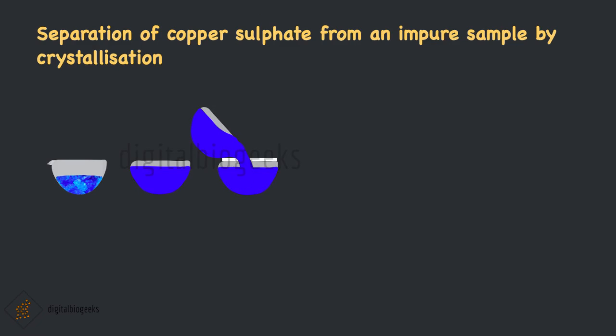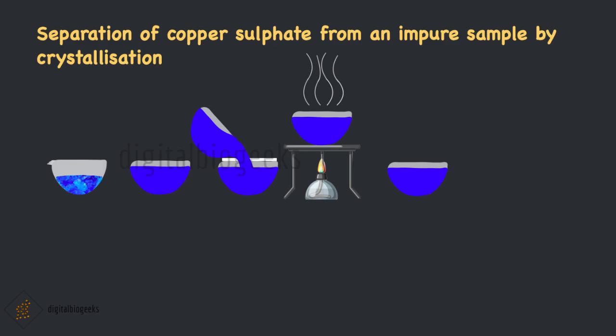Now keep the solution on flame. Now we can add some more copper sulphate till no more copper sulphate can be dissolved. By heating, the water evaporates from the solution. Then cover the solution with a filter paper and leave it undisturbed for 1 to 2 days. After 2 days, pure copper sulphate crystals are formed inside the solution. Now drain the solution and dry the crystals with filter paper. What we get is pure copper sulphate crystals.